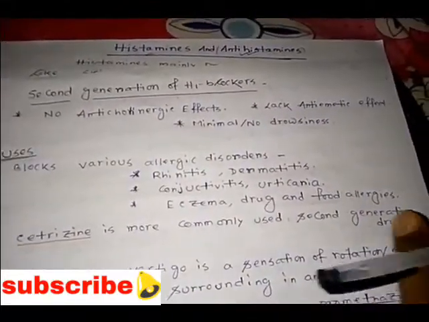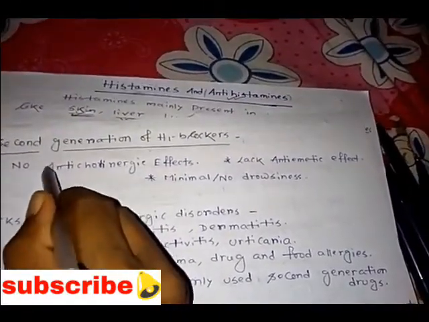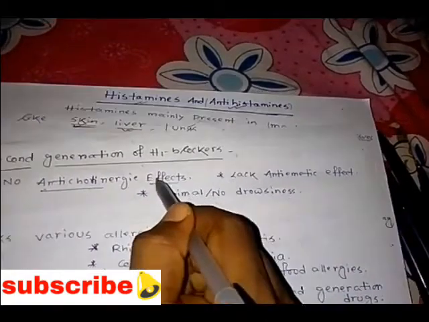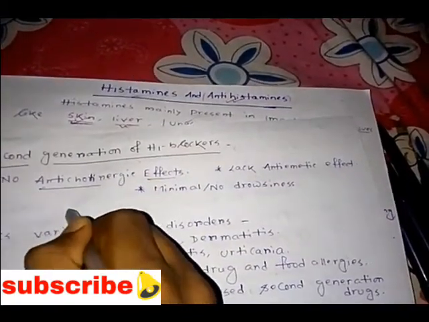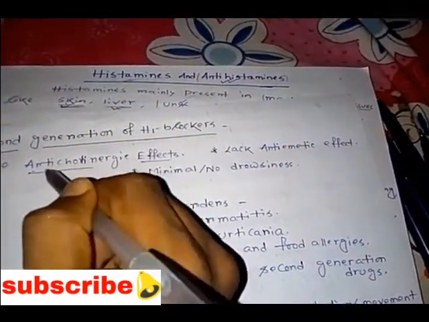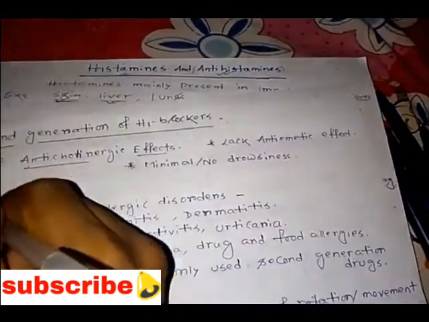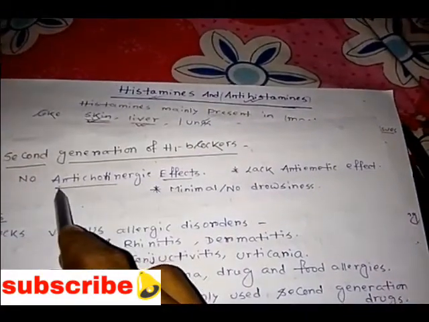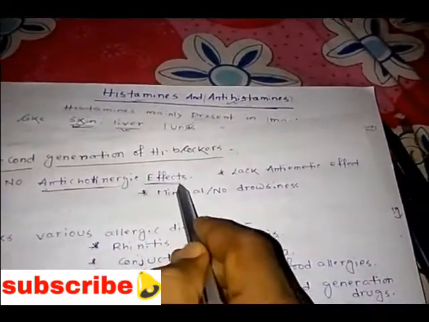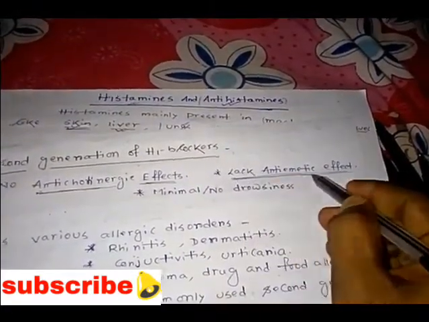The second generation H1 blockers do not have anticholinergic effects and lack the antiemetic effect. They also minimize drowsiness, meaning the sedating effect will be less. Okay, and next we'll see the uses.